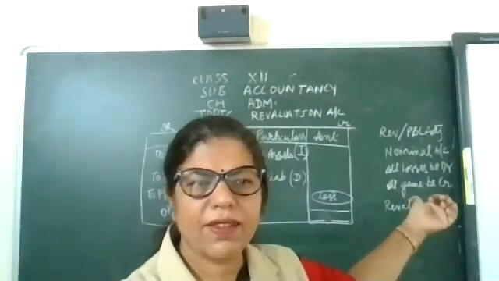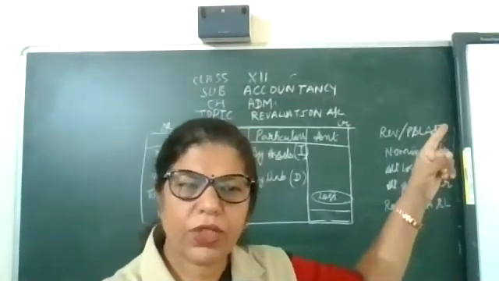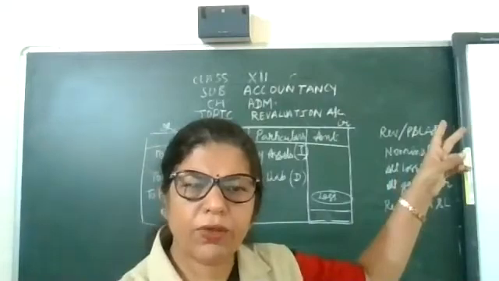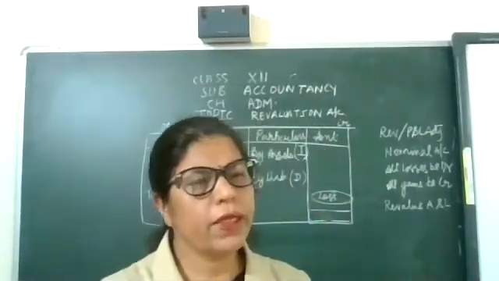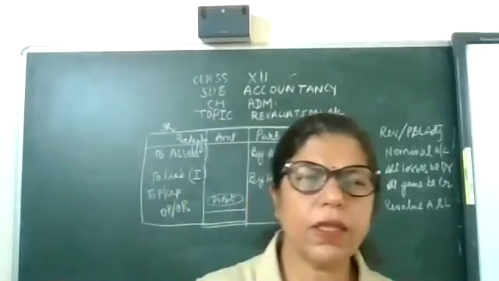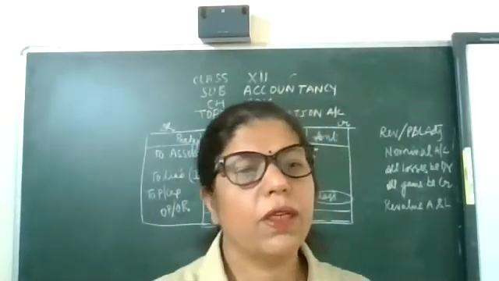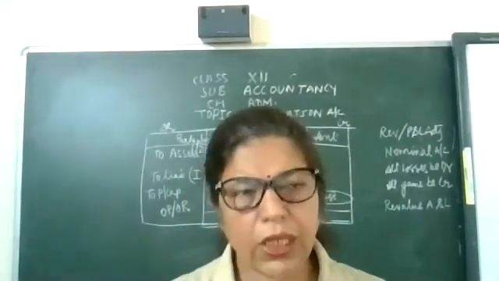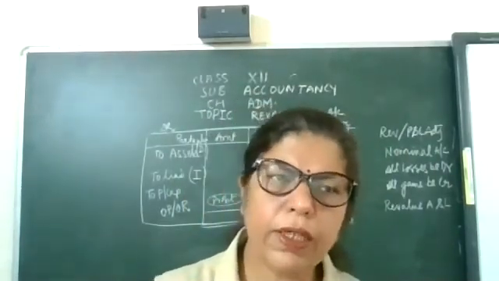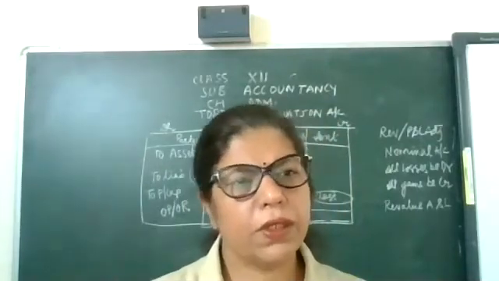A's capital account debit, B's capital account debit to revaluation account. And in the narration you will write simply: loss at the time of revaluation distributed among old partners.